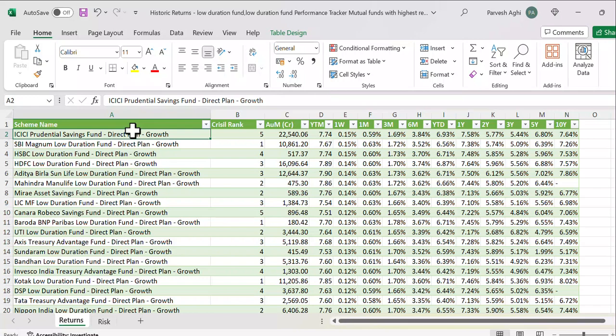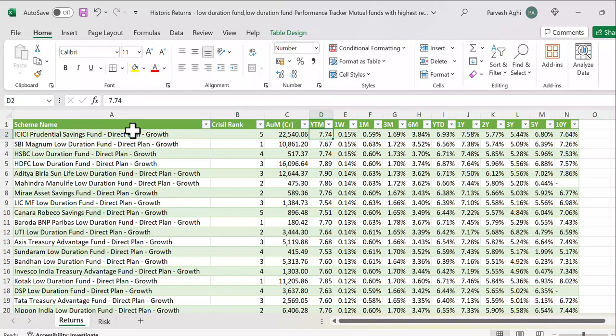The first one is ICICI Prudential, CRISIL rank 5, AUM 22,000. That means 22,000 crores have been invested in this plan. YTM, it is giving you a figure, something called YTM, yield to maturity. Okay, it means it is telling you that the average yield to maturity of all the funds invested under this plan, the yield to maturity is 7.74.